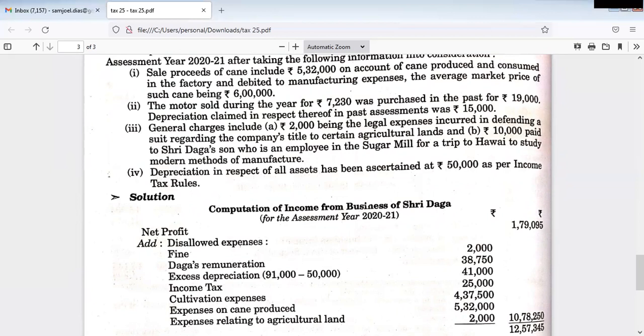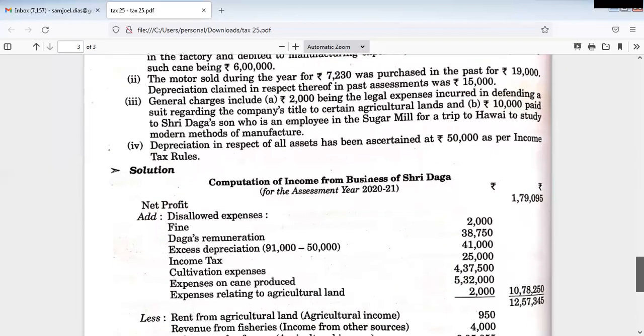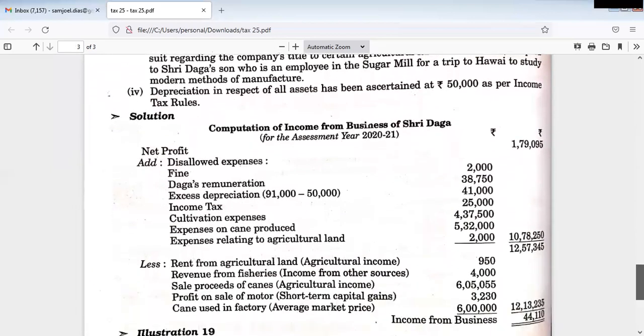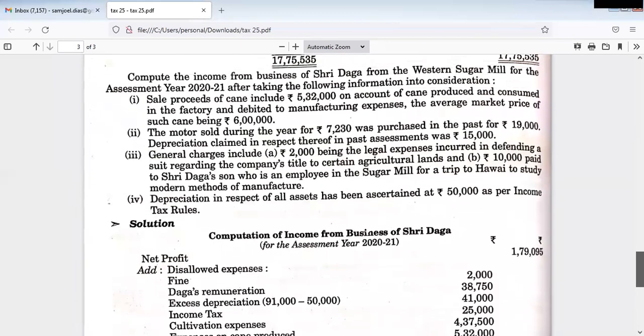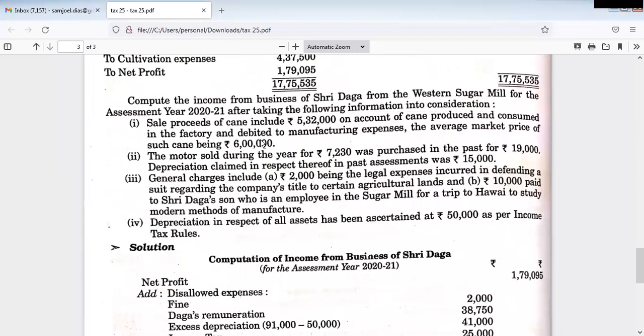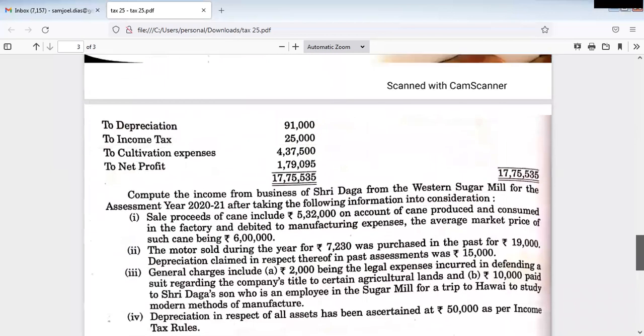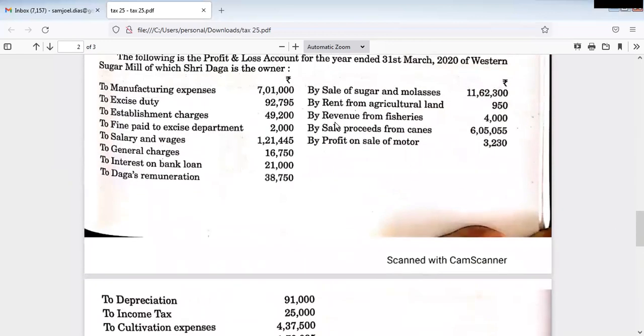The total market price of such canes was 6 lakh rupees. Now, what we have to do is deduct this 6 lakh. We have to consider market price, okay? 6 lakh, which is debited in the manufacturing expenses. But along with that, they have given sales proceeds from canes.